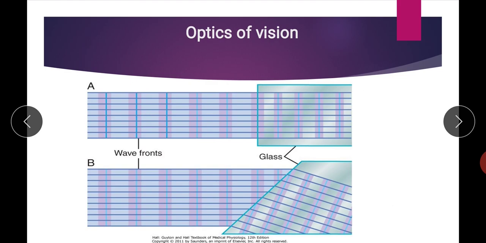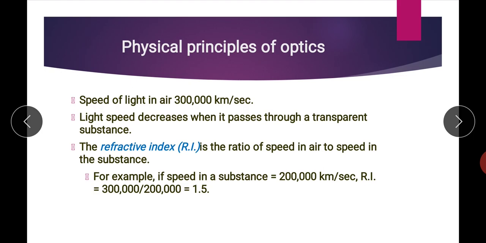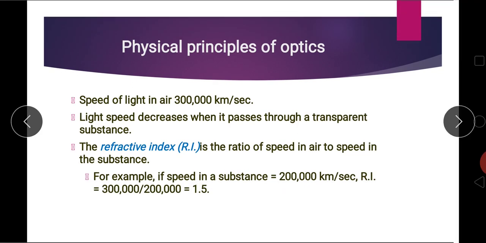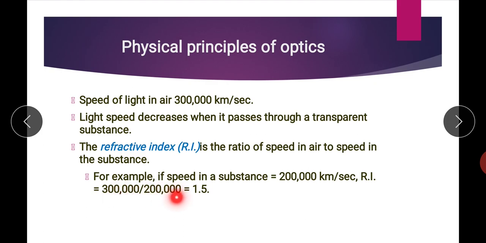There is an index to measure this refraction, and that index is known as the refractive index. Different media have different refractive indices, and there is a formula to calculate it. The refractive index is the ratio of speed in air to speed in the substance. In our example, the speed in the substance is 2 lakh kilometer per second, and the speed in air, as you already know, is 3 lakh kilometer per second. So the refractive index of this substance, in our case the glass slide, is 3 lakh divided by 2 lakh, so the refractive index is 1.5. The refractive index of air is 1 and the refractive index of glass is 1.5.